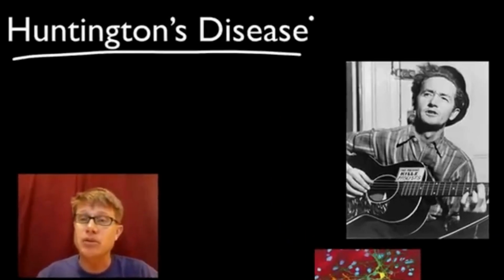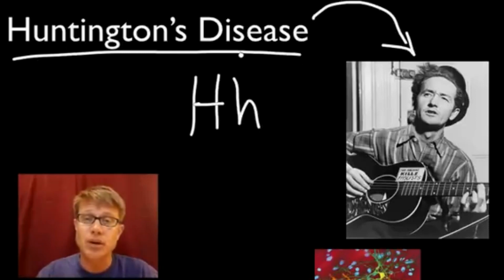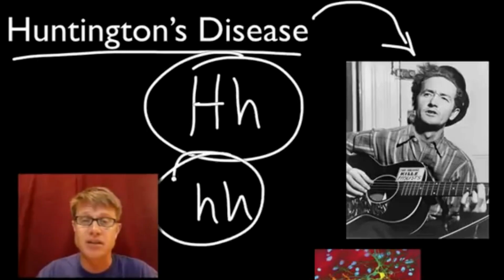A famous person who had Huntington's disease is this guy. His name is Woody Guthrie. You probably know him. He wrote the song, "This Land is Your Land, This Land is My Land." And he died as a result of having Huntington's disease. Now, it's a dominant trait. In other words, if you are this, you get Huntington's disease. If you are this, you don't.